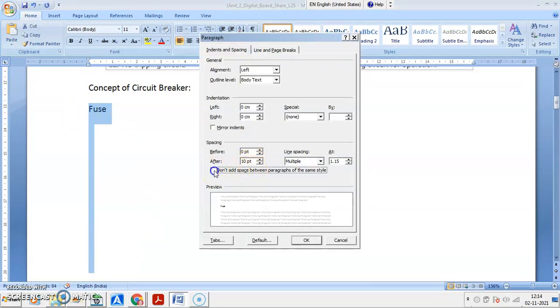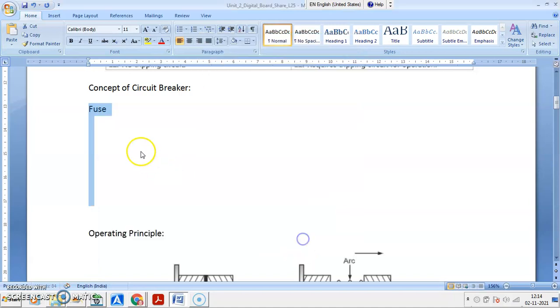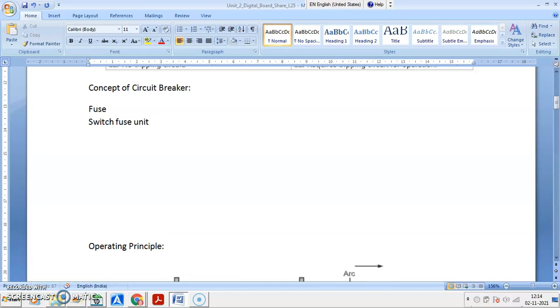The switch fuse unit comes with switch and fuse combined. These are the operations for isolation, inserted in the circuit for isolation. Fuse itself blows out when excessive current flows through it. We have already studied this. Now we are replacing the old fuse, or the melted fuse, by a new element, and we are again manually closing the circuit. So this was the earlier power system.